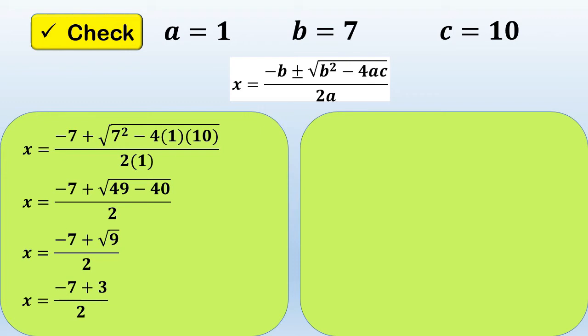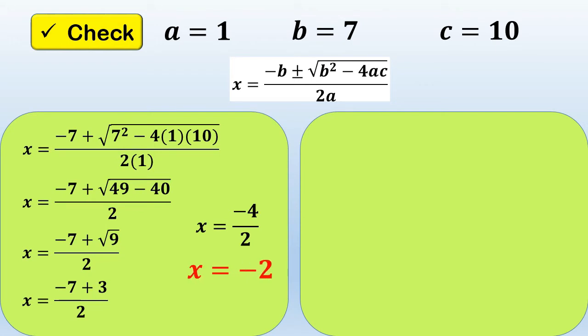Since one of the terms is negative and one of the terms is positive, imbis na pag-add, we need to subtract it. Dahil ang negative ay nasa mas mataas na number, magiging sign natin ay negative. So, negative 7 plus 3 is equal to negative 4, copy 2. Okay, so negative 4 divided by 2, the answer is negative 2.